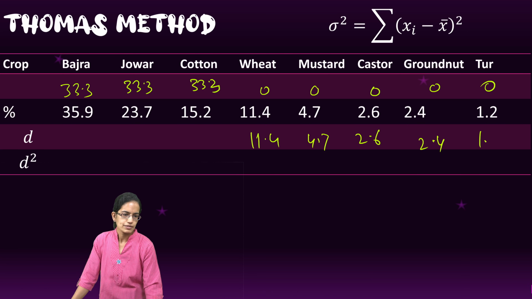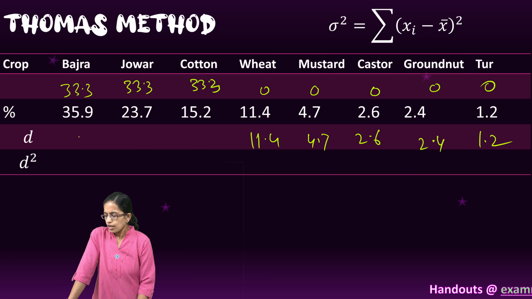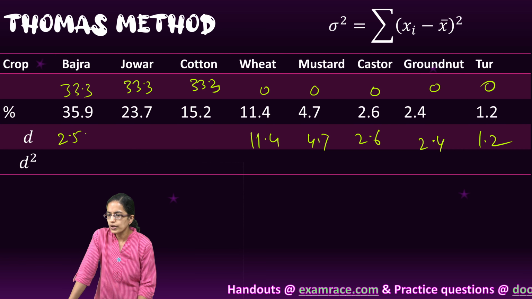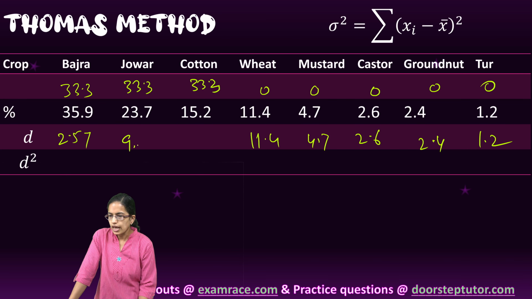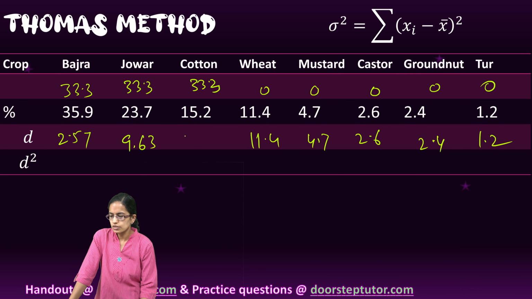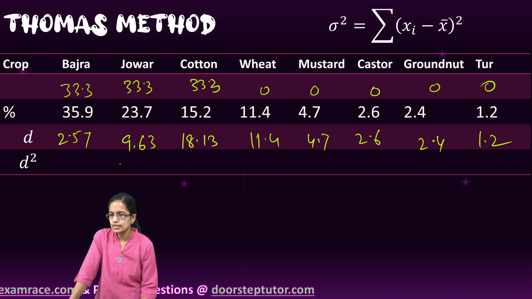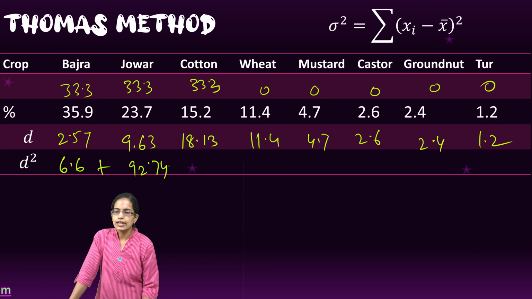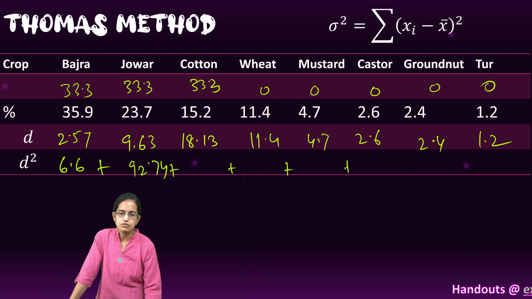So I subtract them from 0, values remain the same. For these values, I take the difference, so 2.57, 9.63 is the difference between the two, and then we have 18.13. Then I take the square of those as 6.6, 92.974 and so on, and I add all the differences which are there.